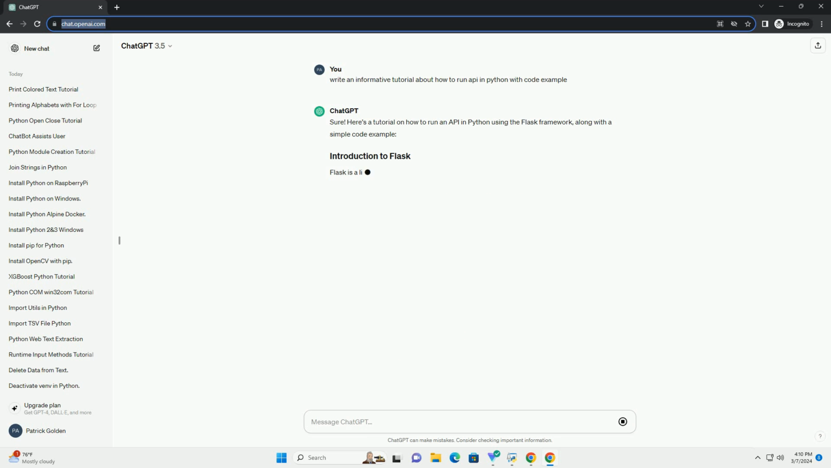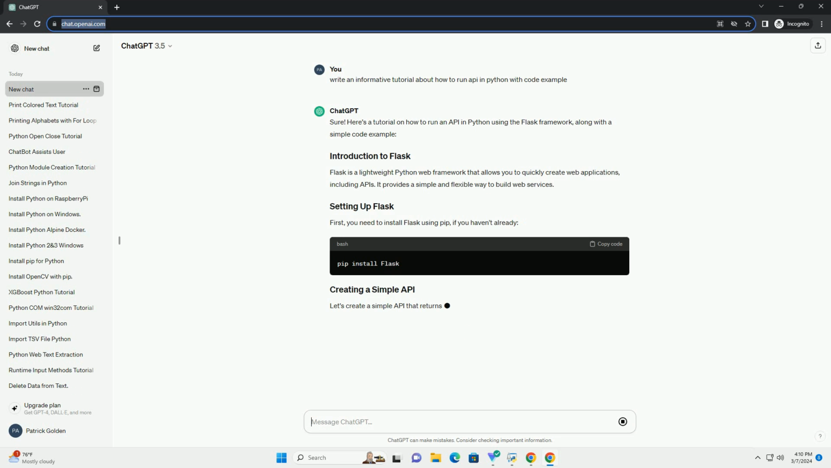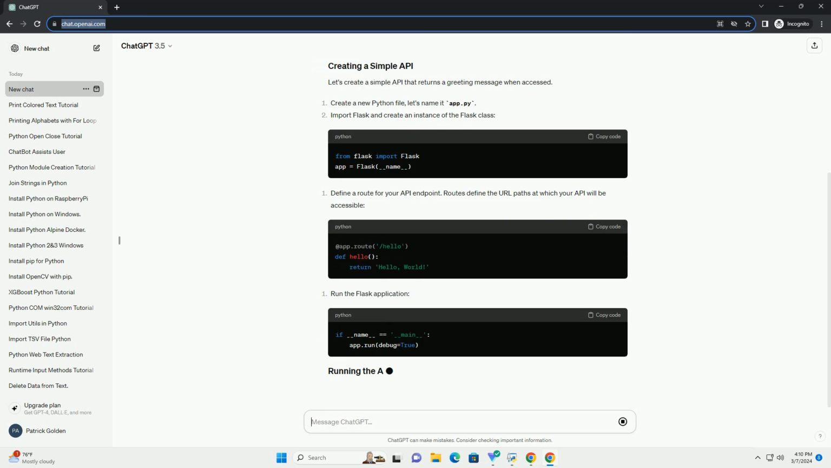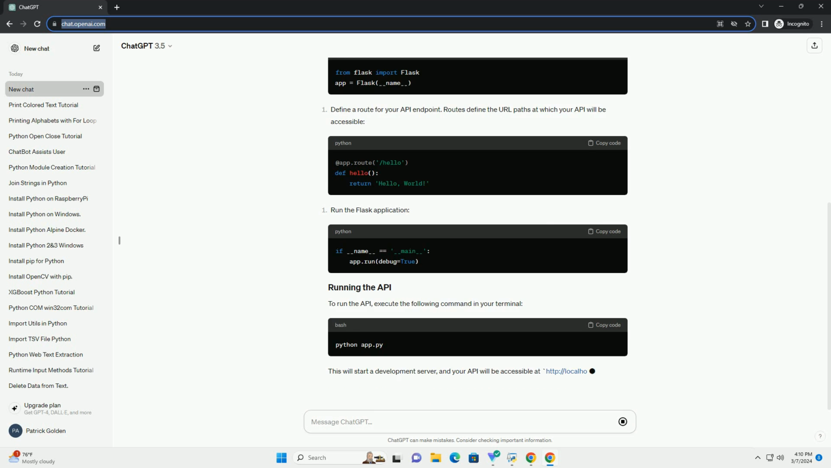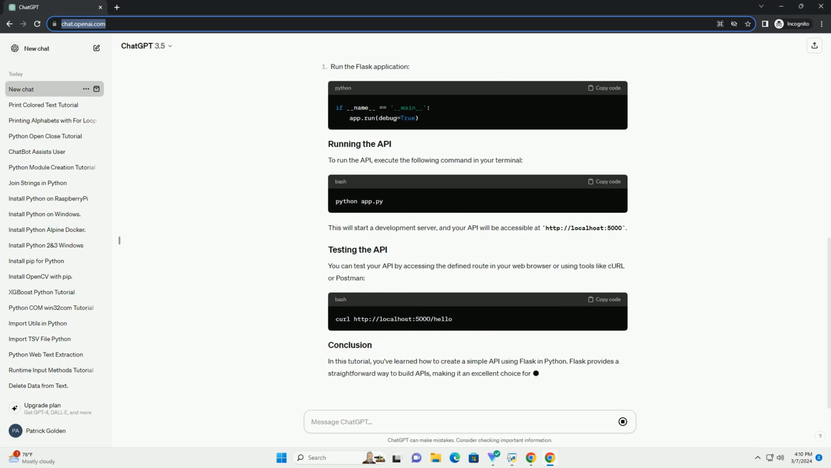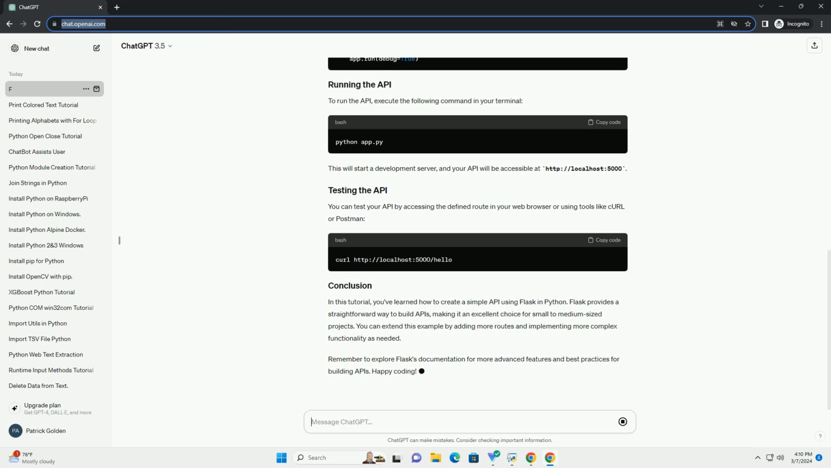Let's create a simple API that returns a greeting message when accessed. To run the API, execute the following command in your terminal. This will start a development server, and your API will be accessible at http://localhost:5000. You can test your API by accessing the defined route in your web browser or using tools like curl or Postman.